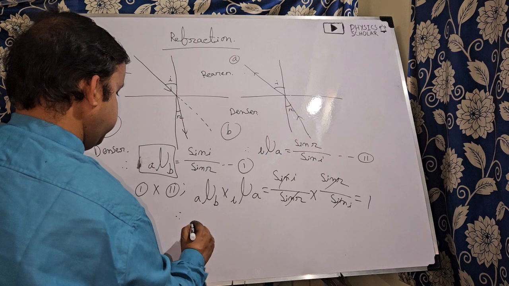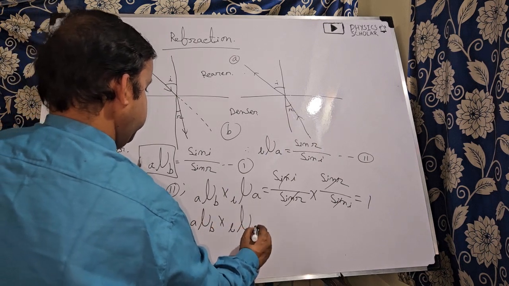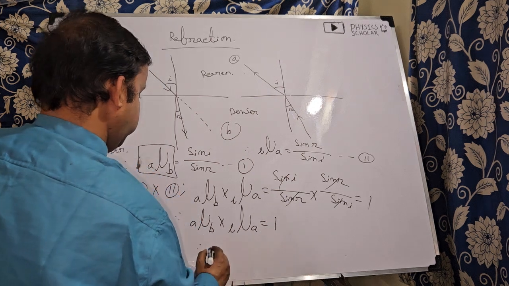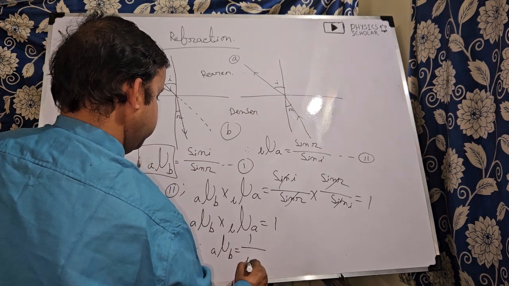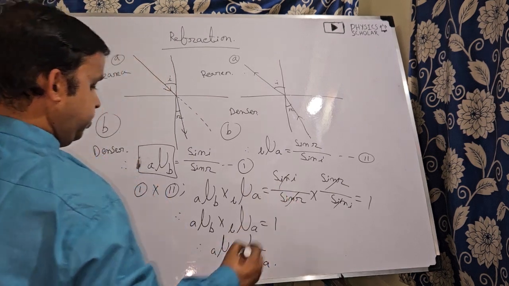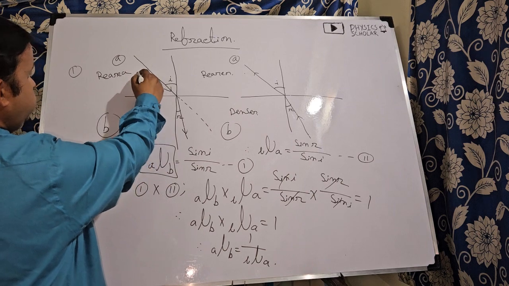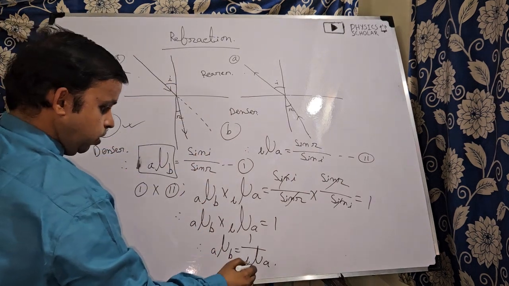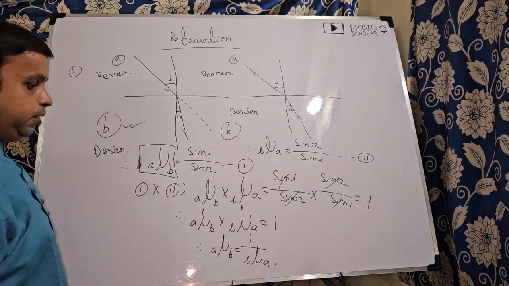So A mu B into B mu A is equal to 1. So A mu B is equal to 1 by B mu A. That means the refractive index of medium B with respect to medium A will be 1 by the refractive index of medium A with respect to medium B.